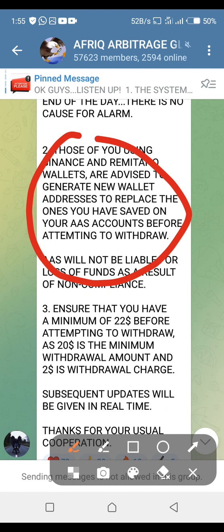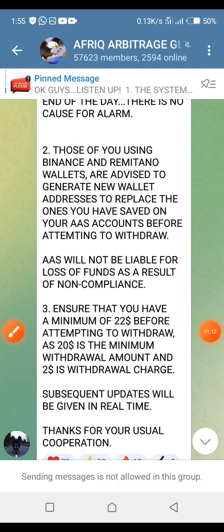Some months ago, I think 2, 3, or 4 months ago, Binance started sending emails asking people to change their wallet addresses, especially the Tron wallet addresses, for transactions. So if you have an old wallet address on AAS and you have to change it, and you don't change it, your funds may get lost, and AAS will not be held liable. It's not any issue of AAS. This is your exchange announcement.